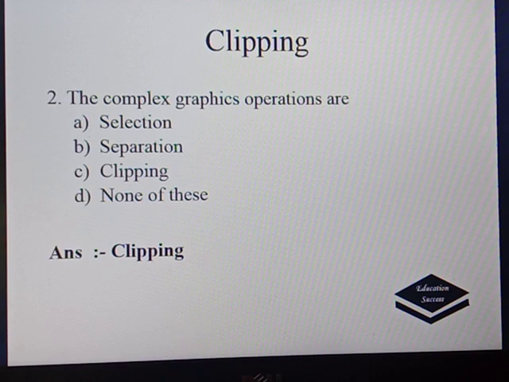Next question: the complex graphics operations are selection, separation, clipping, none of these. It is a very simple question. A complex graphics operation here is clipping. So the correct answer is clipping.